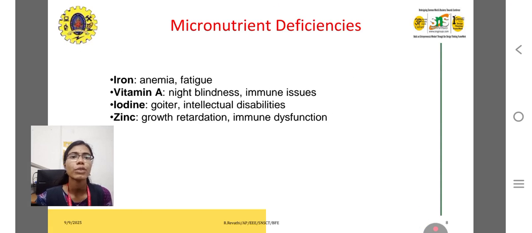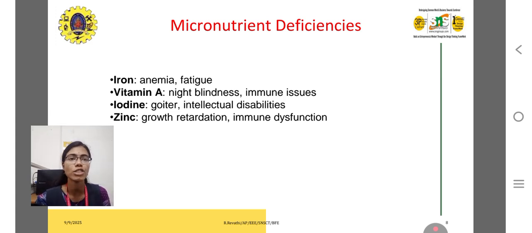Now, micronutrient deficiencies. Iron: I have already discussed iron deficiency, a major cause of malnutrition, which leads to anemia and fatigue. In anemia, you are lacking iron content and your hemoglobin level is very low. The normal hemoglobin level is 13 to 15 for male and 11 to 13 for female.